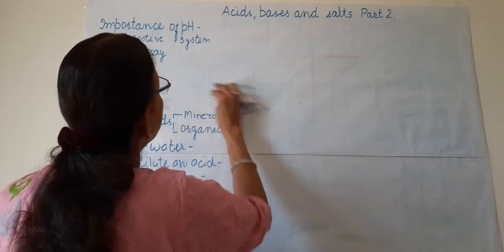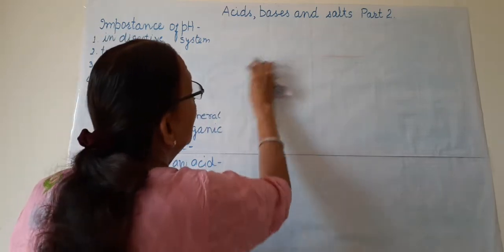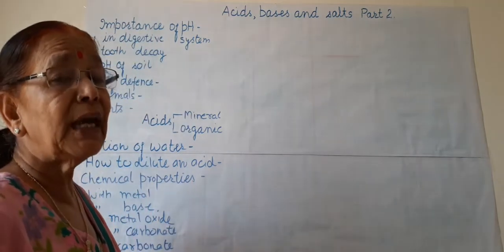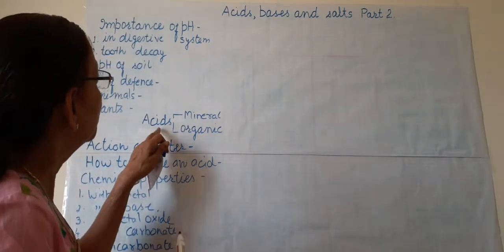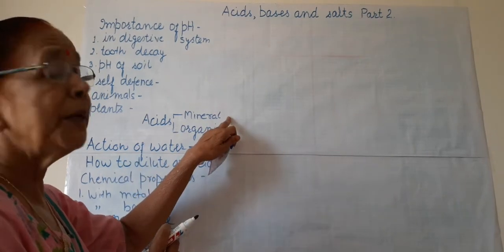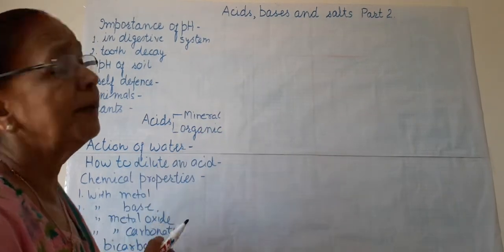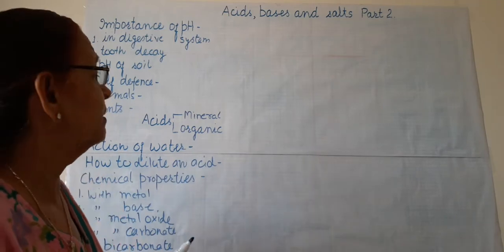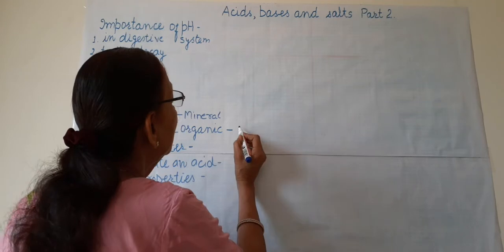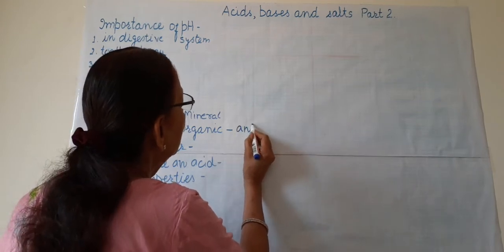Now next, if we want to classify acids, they can be classified in two ways. This is classification. One, the acids may be mineral acids and they may be organic acids. So organic means they came from living things like animals or plants.